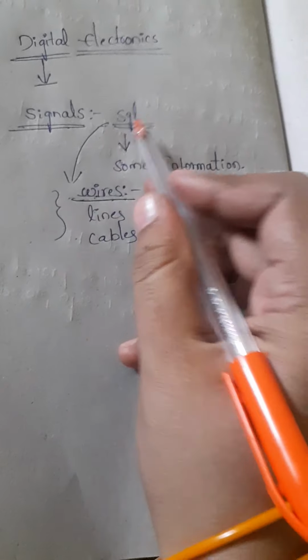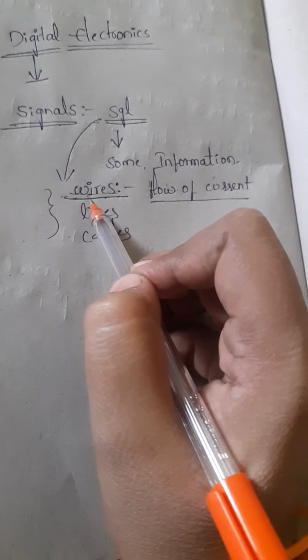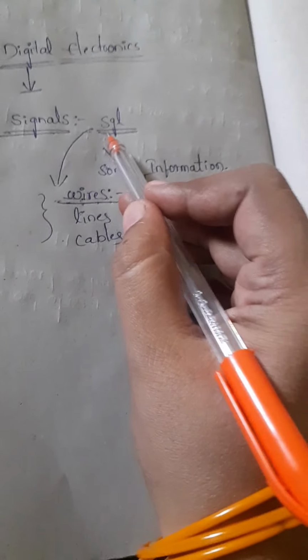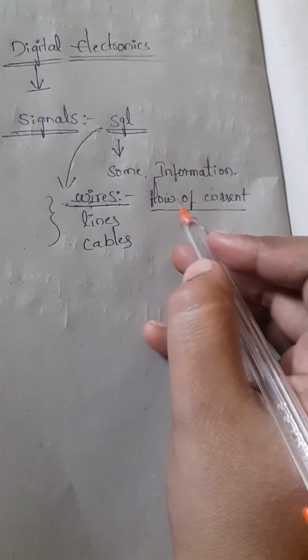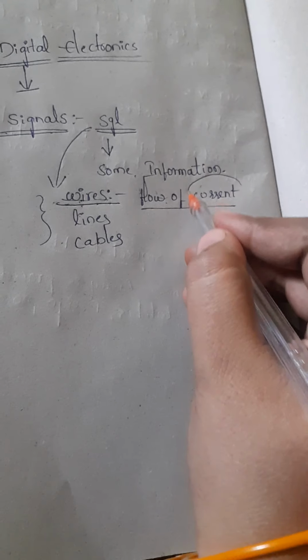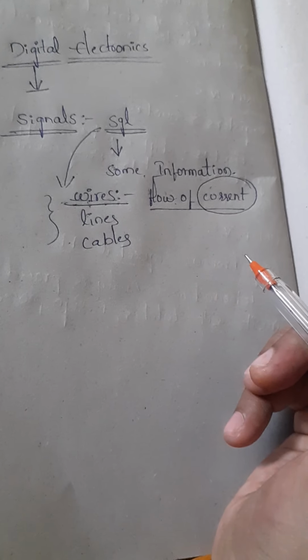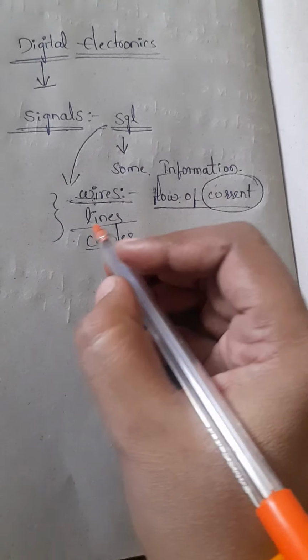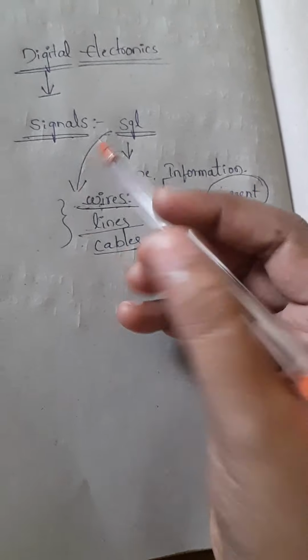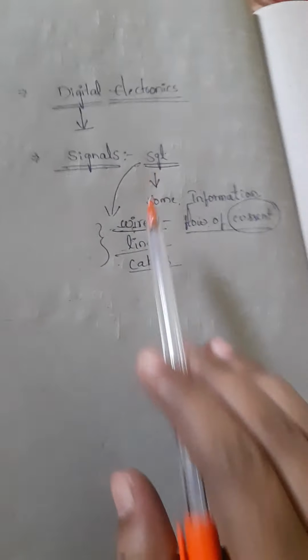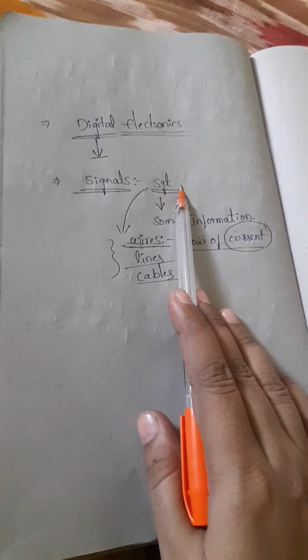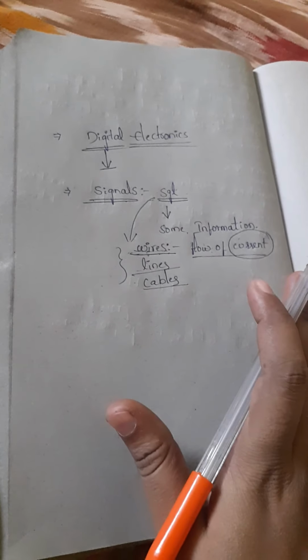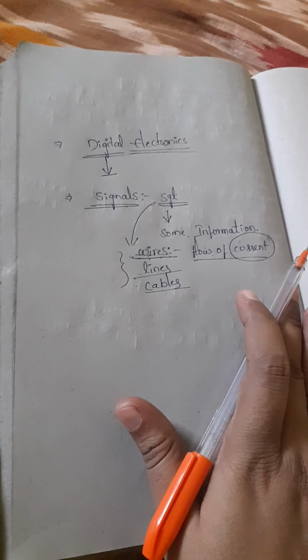If you take a wire as the example of a signal, then it carries the information as current. Cables may also carry some information, and lines also carry some information. Totally, a signal is that which passes some information through it.